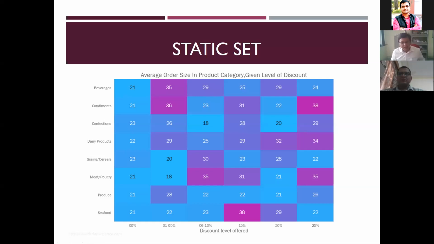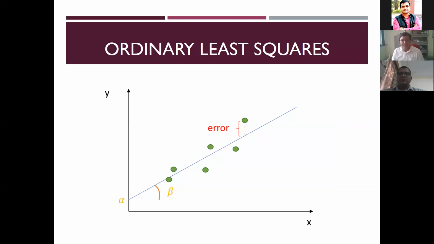So this is one set of data that we are looking at now. The character is that there is no time dimension. There are observations, there are different categories of commodities. The information is enough to study, but how their preference is changing over time is not recorded here. So when we have this sort of data, the first way to explore is to fit a simple regression model. You take the number of orders on the y-axis, or the value of the order placed, and the discount level on the x-axis. You see when the discount is going up, the number of orders is going high.